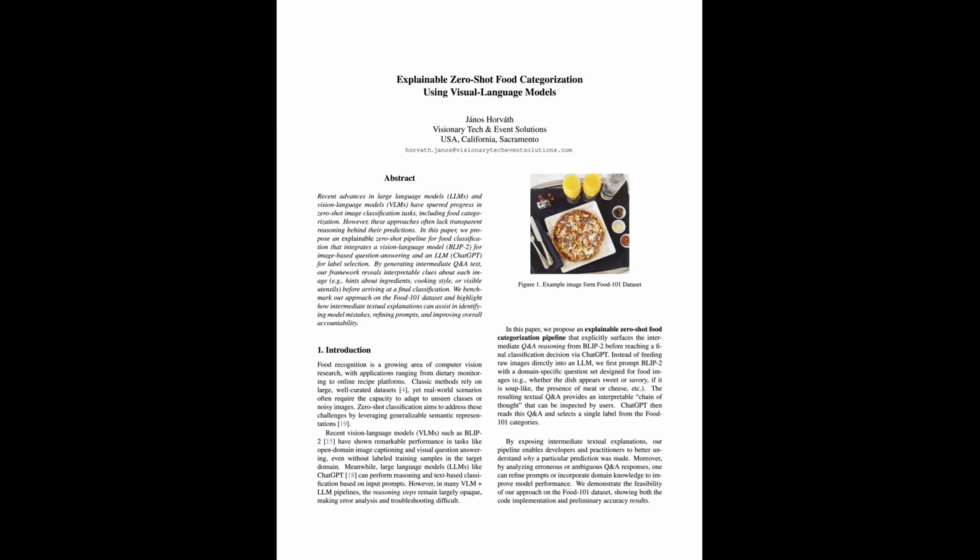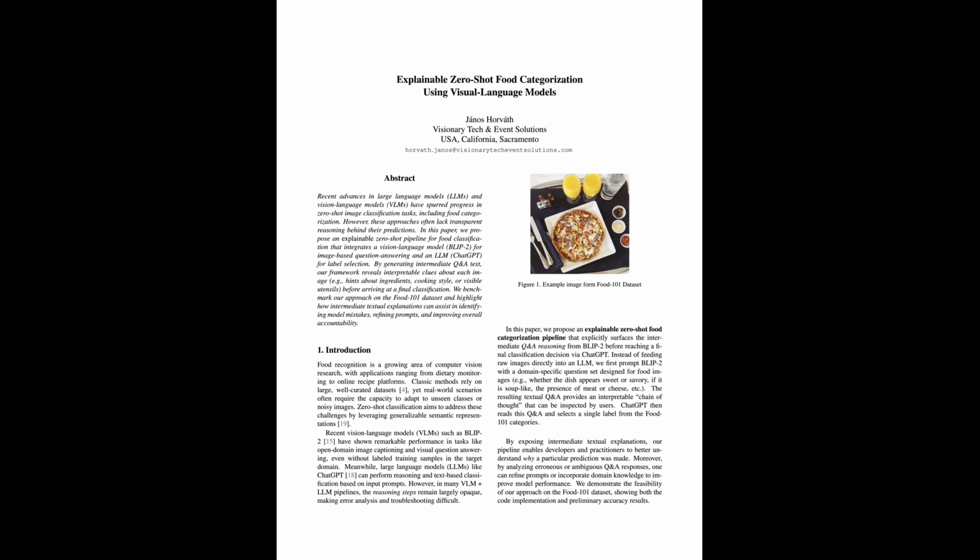They use broad pre-trained multimodal knowledge instead of task-specific learning on Food 101. However, these zero-shot systems often behave like black boxes. This makes it hard to debug mistakes, refine prompts, or build user trust.